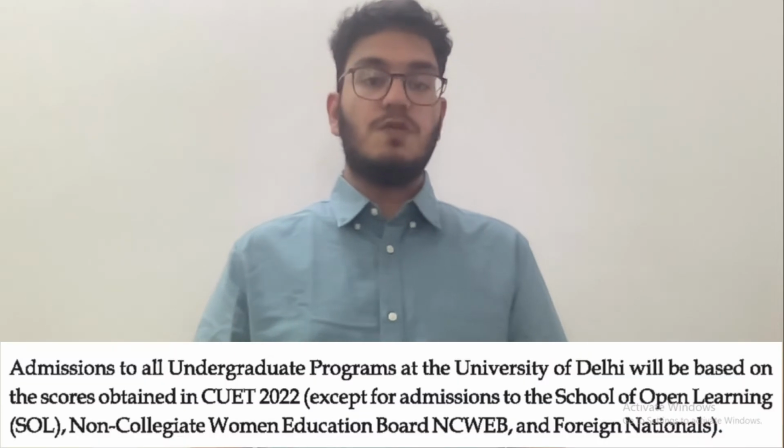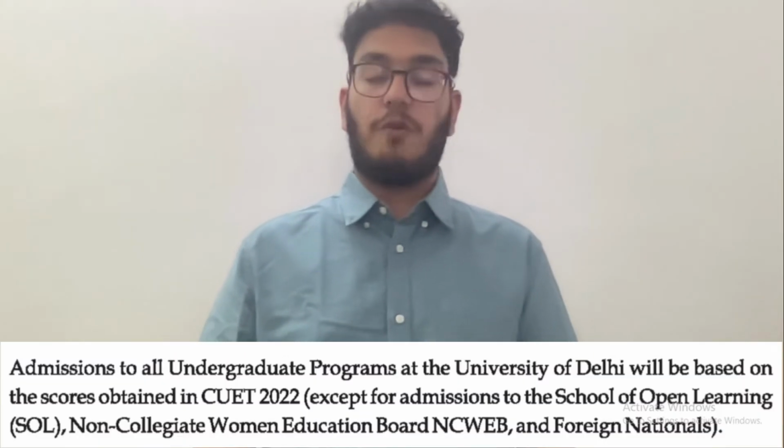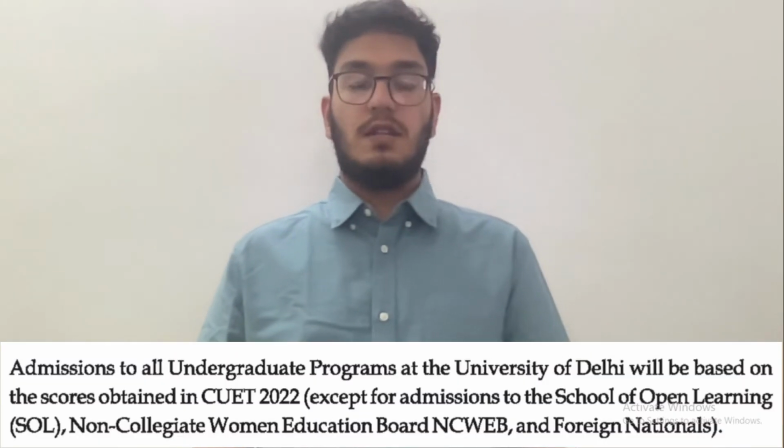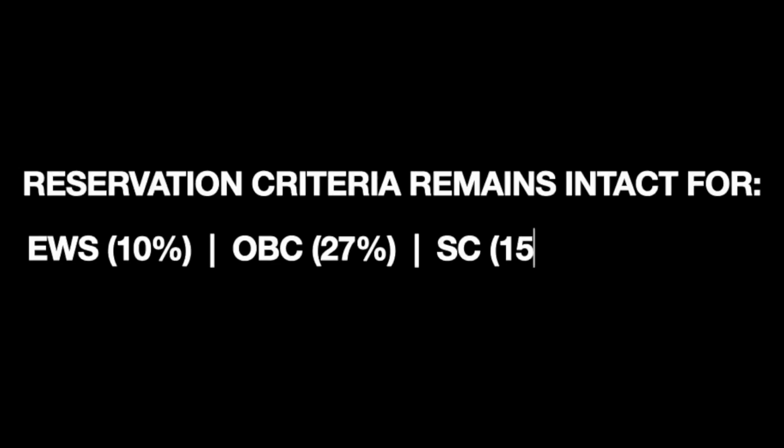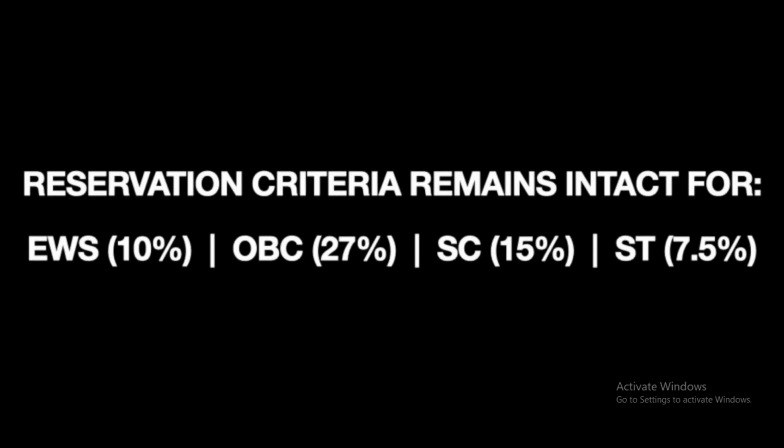The only students who are exempt from CUET are the students who plan to seek admission into the School of Open Learning or the Non-Collegiate Women's Education Board, or are foreign nationals. The reservation criteria for the CUET remains the same. The percentages for some categories are as follows. EWS is 10%, for OBC is 27%, for the SC category is 15%, for ST category is 7.5%.